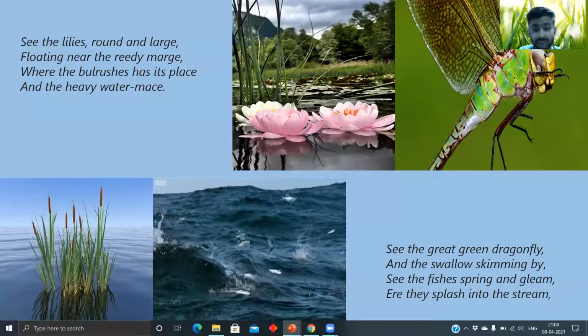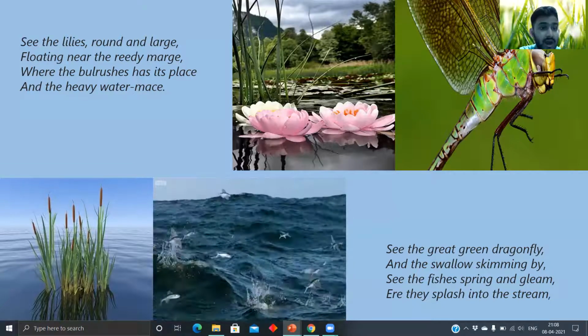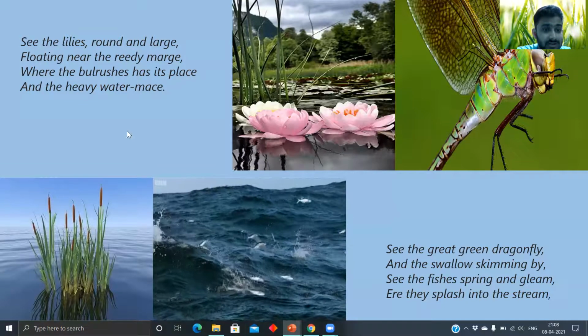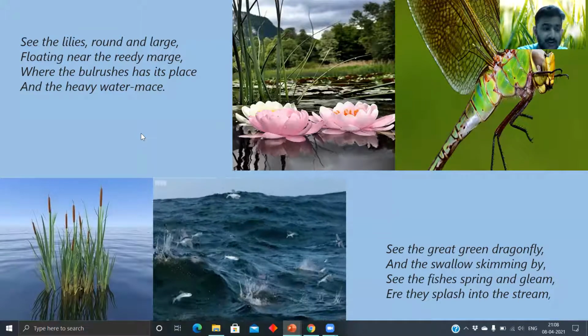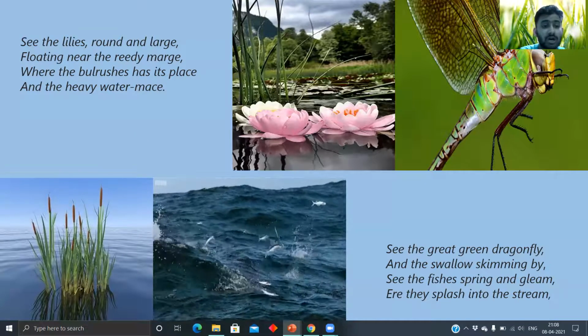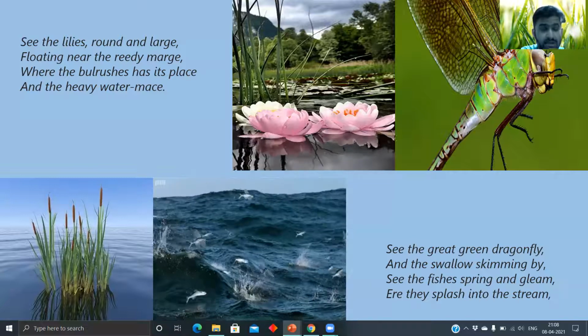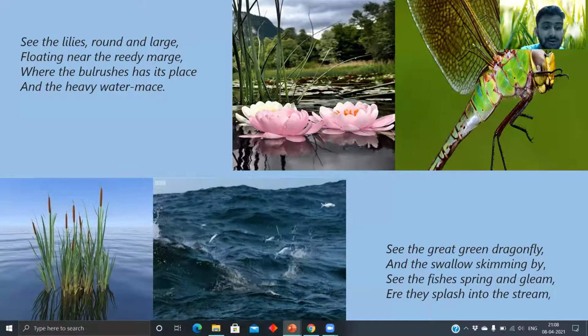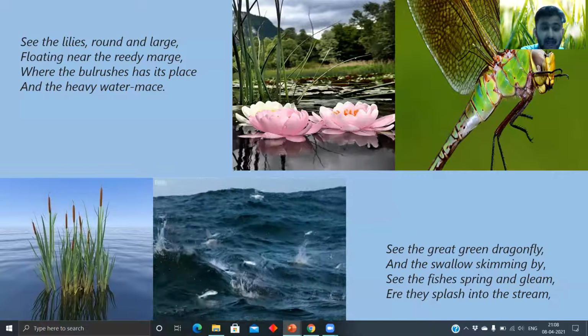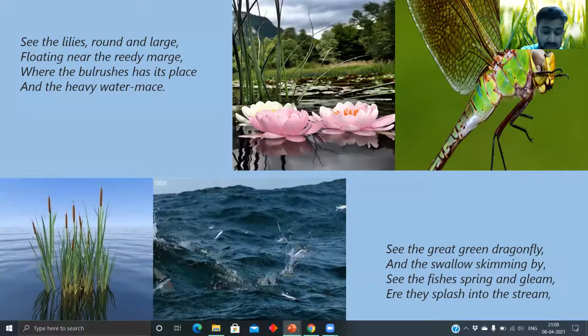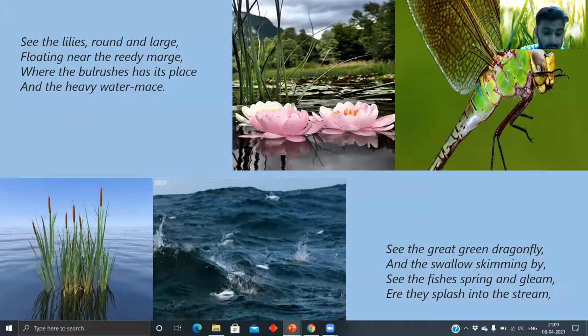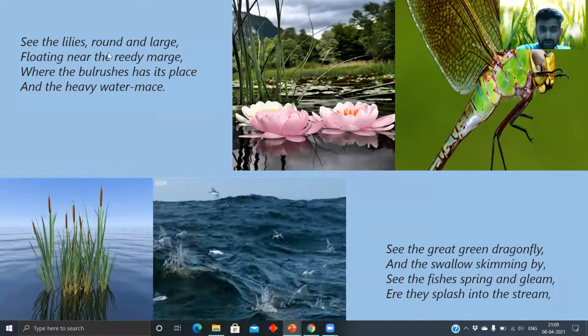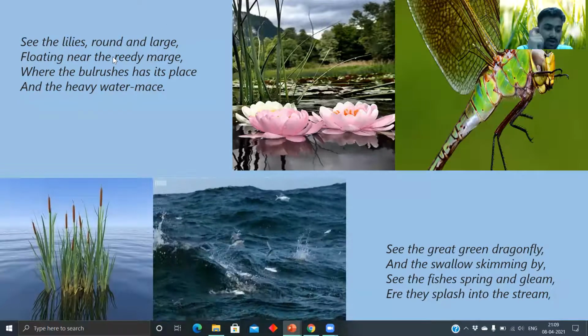All of these plants have been described over here. See the lilies round and large, floating near the reedy marge, and where the bulrushes has its place, and the heavy water mace. So what's it trying to tell us? Bulrushes, that is how it's pronounced.